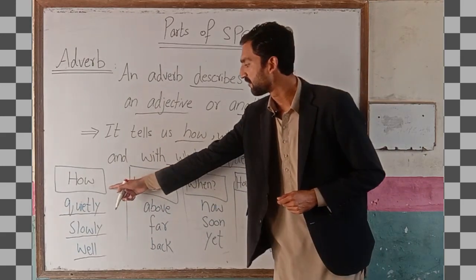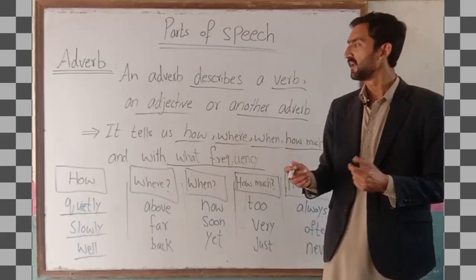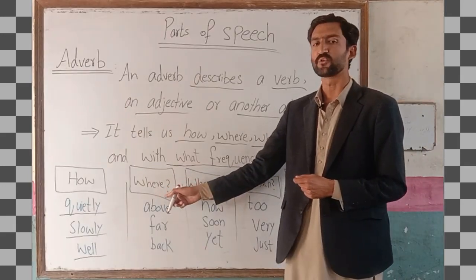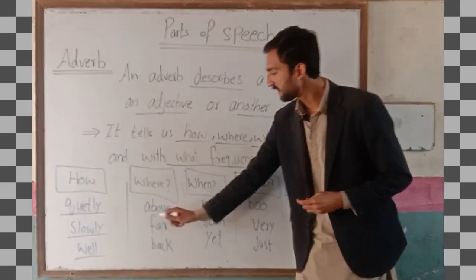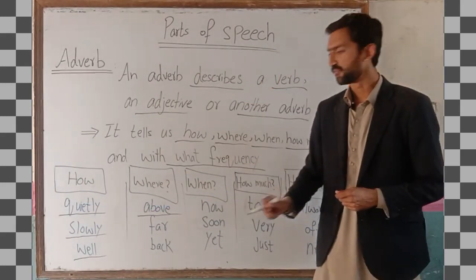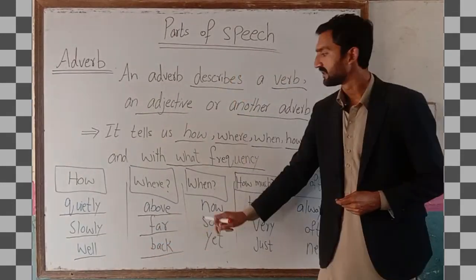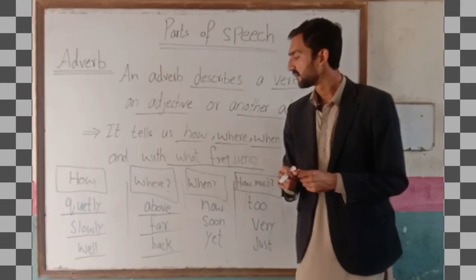After how, we have where. This is a question you ask most of the time, and the adverb tries to give the answer to this question. Whenever you say where, the answer can be above, far, or back. These stand for a location.